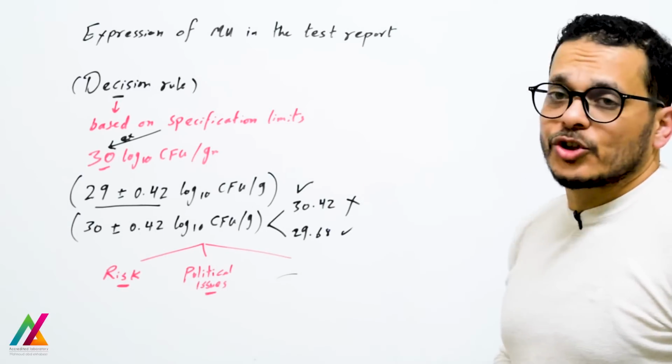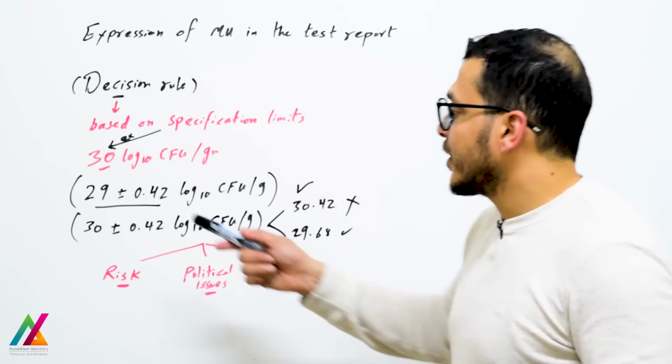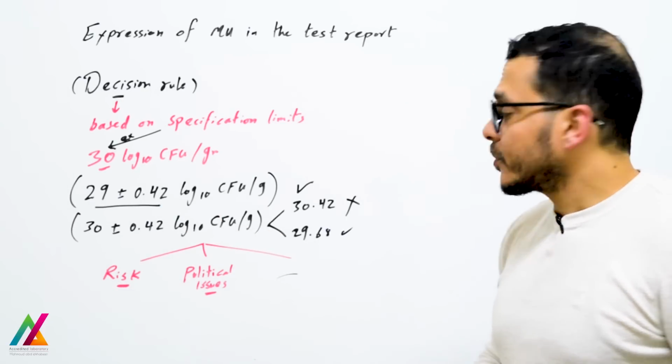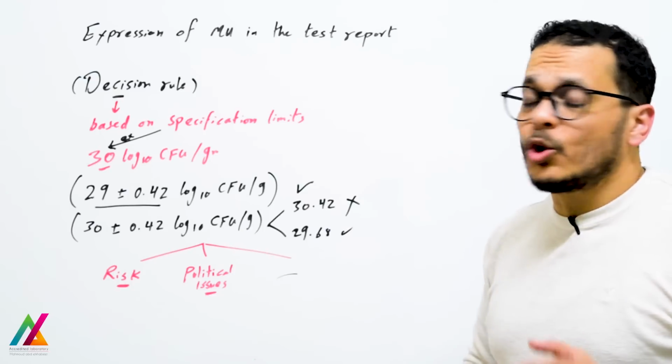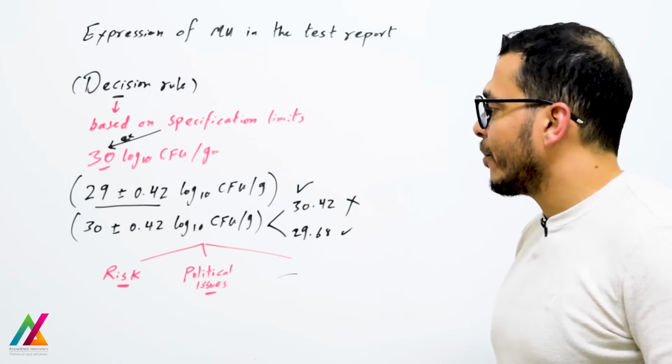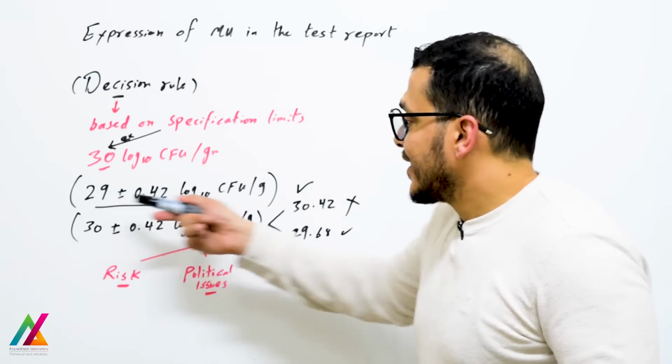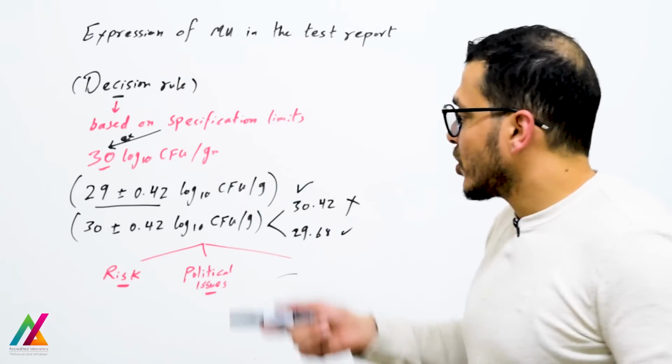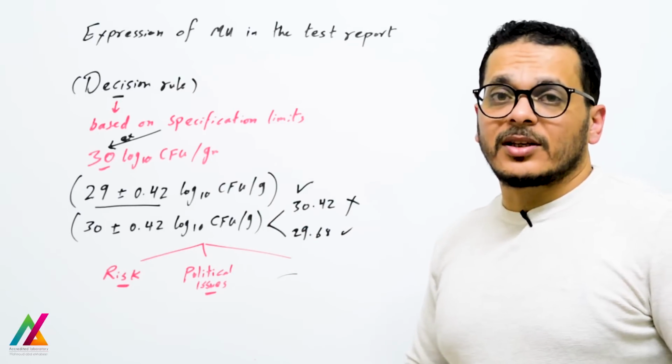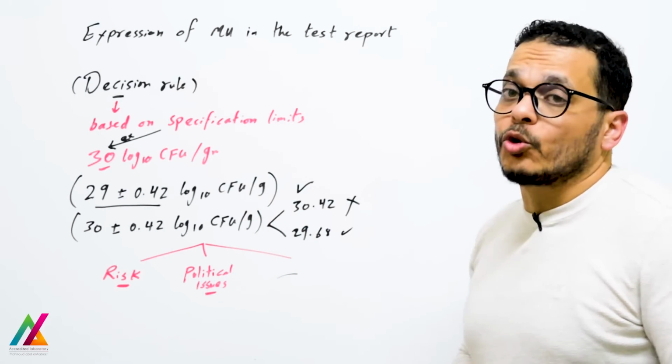After addition of measurement uncertainty, the result came out to 29 plus minus 0.42 log 10 CFU per gram. So this sample will be accepted, because after addition of measurement uncertainty it will be 29.42.